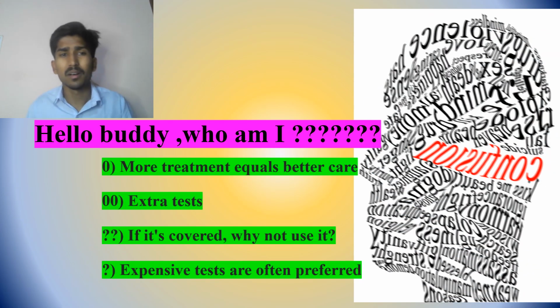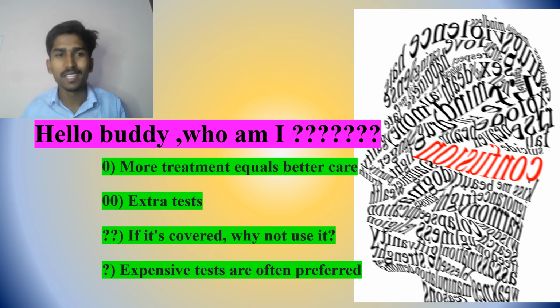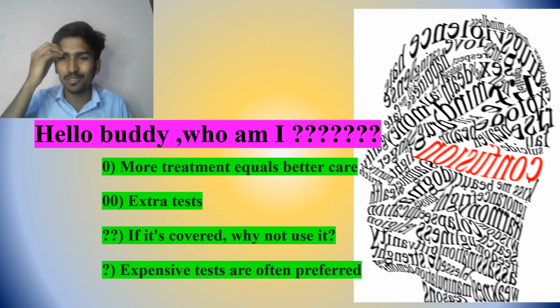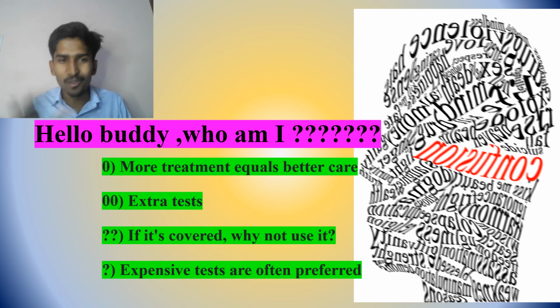Next, these are the myths that people in society are thinking. The myth is that more treatment equals better care. No, better care happens with the right treatment, not more treatment.